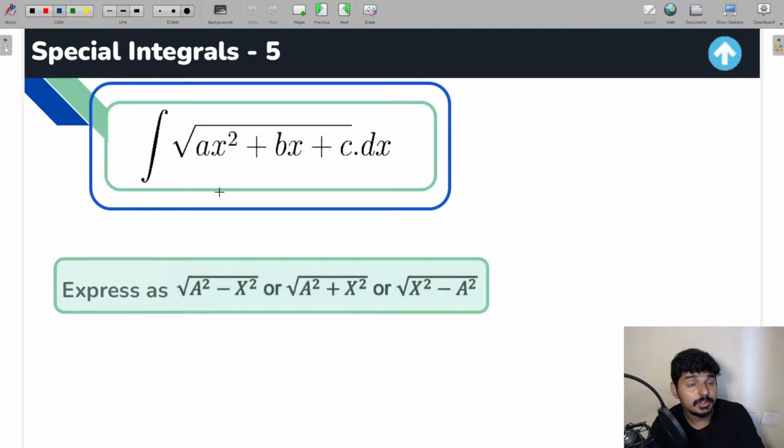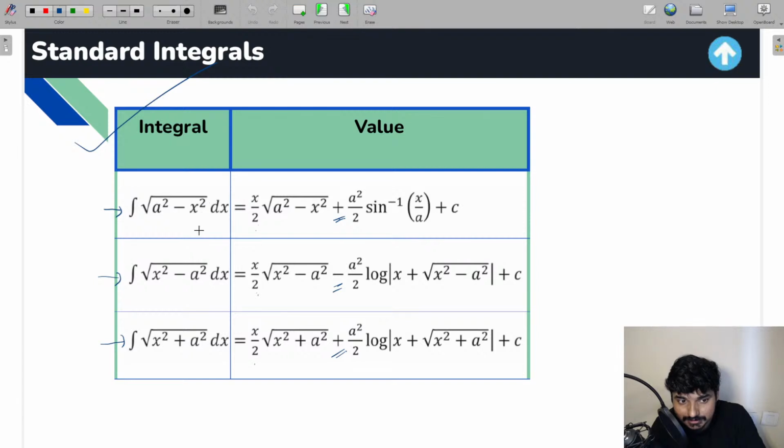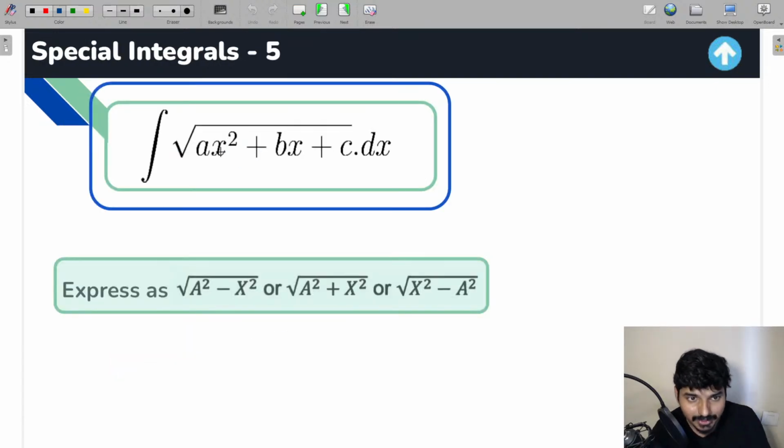Now let me go to another type of integral, which is going to be related to these three formulas. When you find this type of integral, the method is quite simple. I told you already, whenever you find a quadratic term in the denominator or inside the square root, just apply the completing square method, everyone.